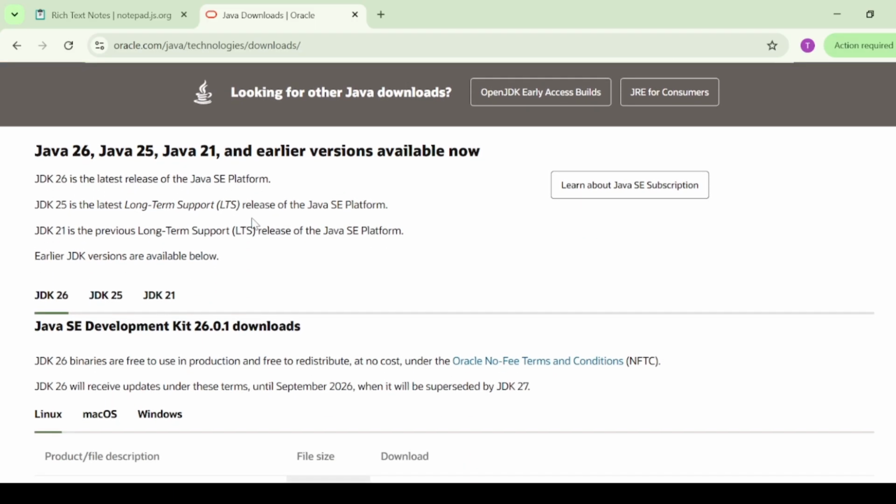Before that, I should mention that it would be great if you consider an LTS version. LTS stands for long-term support. So for now, JDK 25 is the latest long-term support version. So let's choose this version.